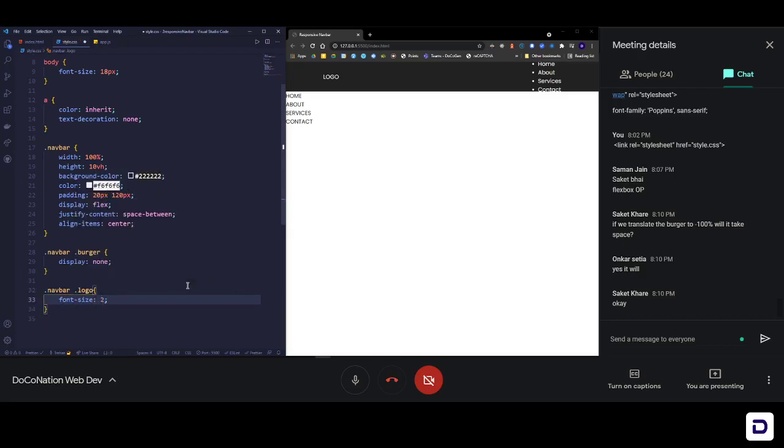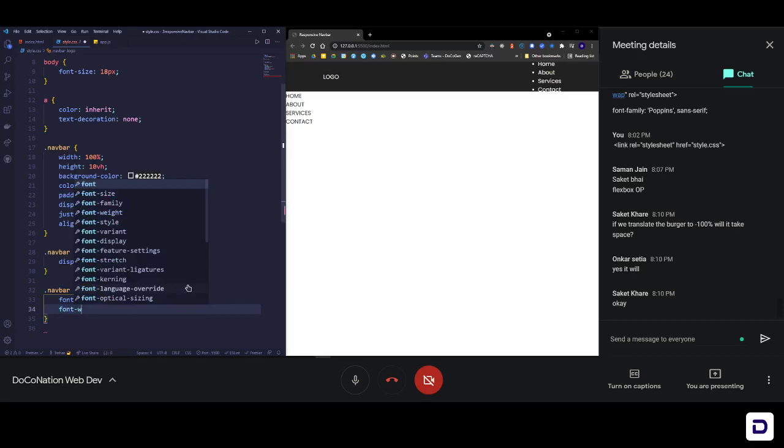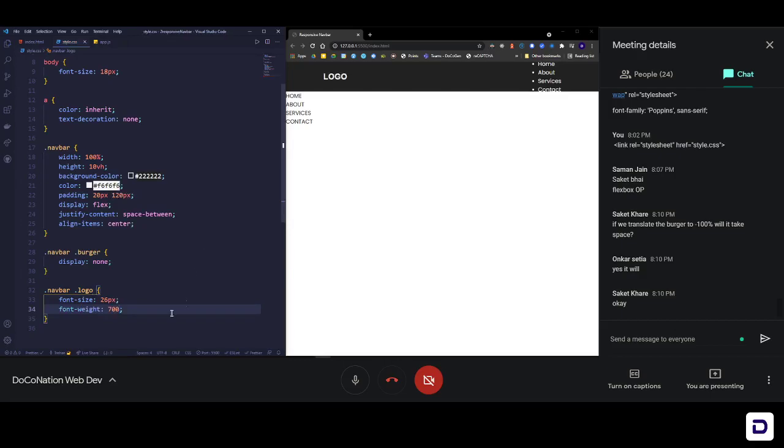Let's make it 26 pixels, and also increase the font weight, that means the thickness of the font. Let's make it 700 and save it. So you can see that now this is what my logo looks like and it looks pretty good. So we're going to leave it like this, and now we're going to work on the links.